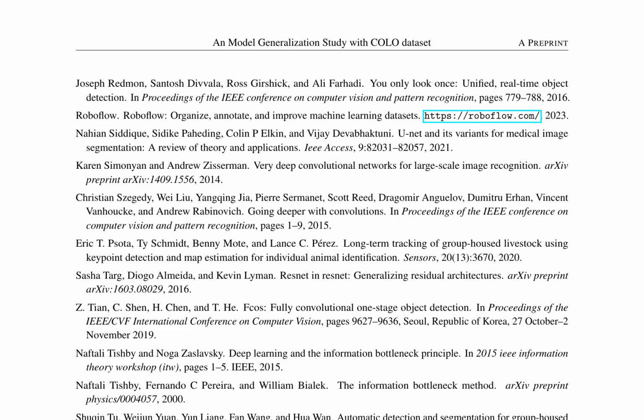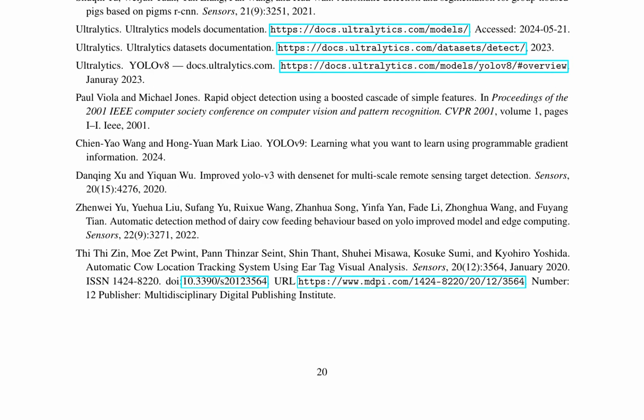Furthermore, it highlights the potential applications of these models in real-world scenarios, such as monitoring animal health, detecting abnormal behaviors, and optimizing feeding strategies. In addition, the paper reviews recent advances in deep learning architectures, including ResNet, UNet, and their variants, which have shown promising results in various computer vision tasks. It emphasizes the importance of understanding the trade-offs between model complexity, computational cost, and performance when selecting a suitable model for a given task.